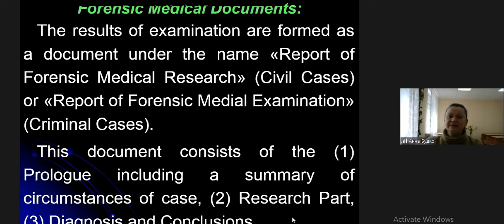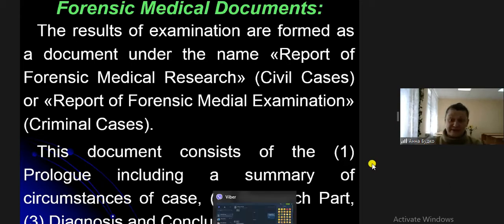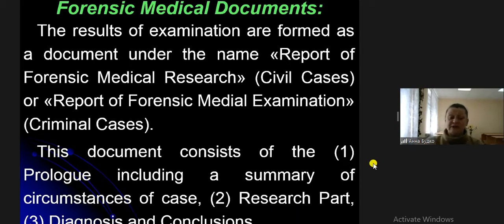Next, my dear friends, forensic medical documents. Remember, I said in the last slide, the main document for policemen and for the forensic medical expert is the report of forensic medical research or forensic medical examination, by name, conclusion of expert. In this document, distinguish three parts: first, prologue; next, research; and the diagnosis and the conclusions.